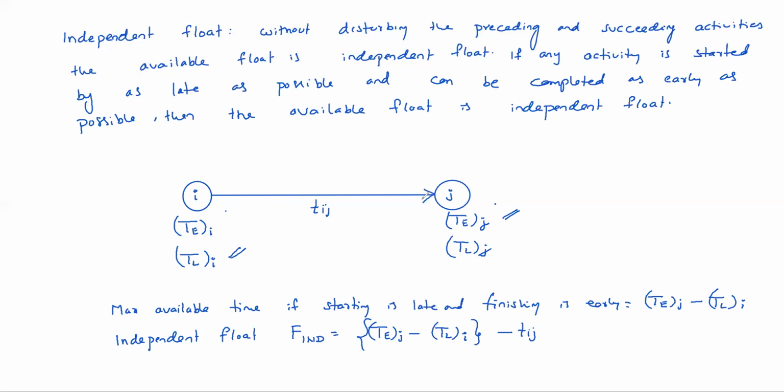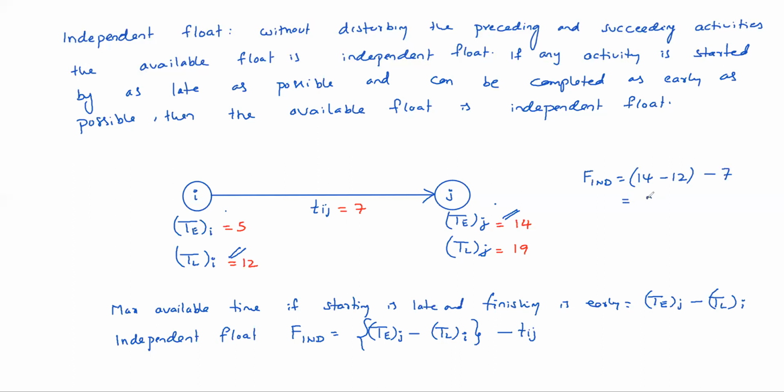Example: suppose here it is 5, it is 12, this duration is 7 days. Suppose this is 14, and this is 19. What is the independent float? Finishing must be as early as possible, 14. Starting must be as late as possible, 12. Minus 7.